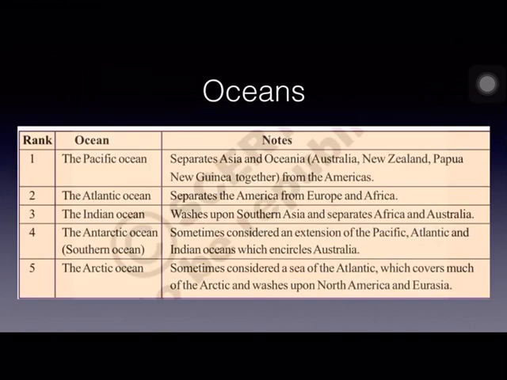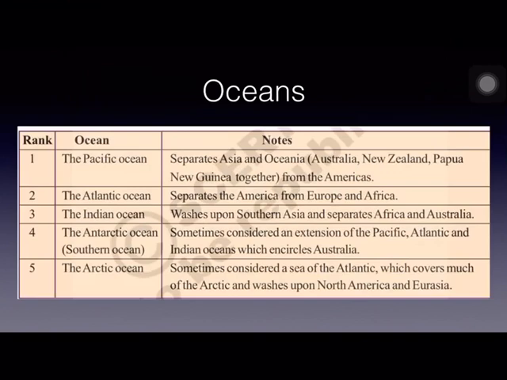Already we have learnt in our previous lesson that oceans and continents are the first order landforms. And second order, there are three types of landforms we have learnt earlier. First order landforms are oceans and continents. Second order landforms are mountains, plateaus and plains. And third order landforms are the valleys or the rocks or any other landforms which are formed due to the action of rivers, glaciers, wind, etc. They are called as third order landforms. So oceans and continents are the first order landforms.